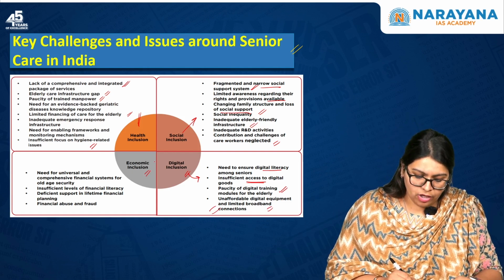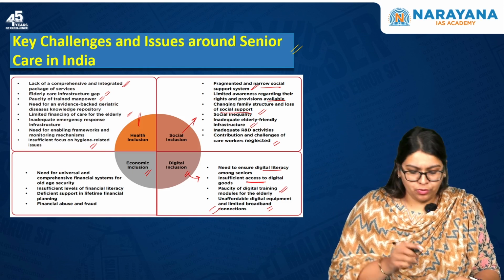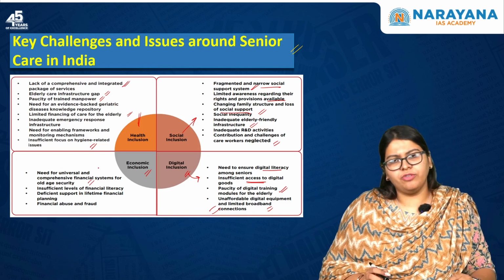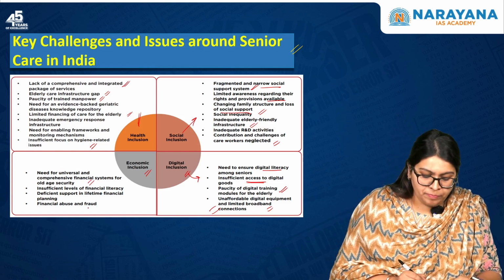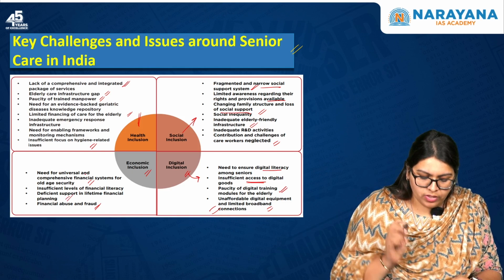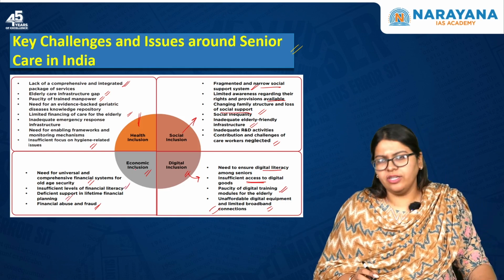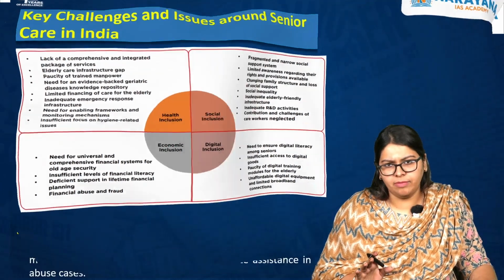Next, if you see the economic inclusion dimension, there is a need for a universal and comprehensive financial system for old age security. Also, there is financial abuse as well as fraud, as well as deficient support in lifetime financial planning. And finally, insufficient levels of financial literacy prevail among the elderly population.